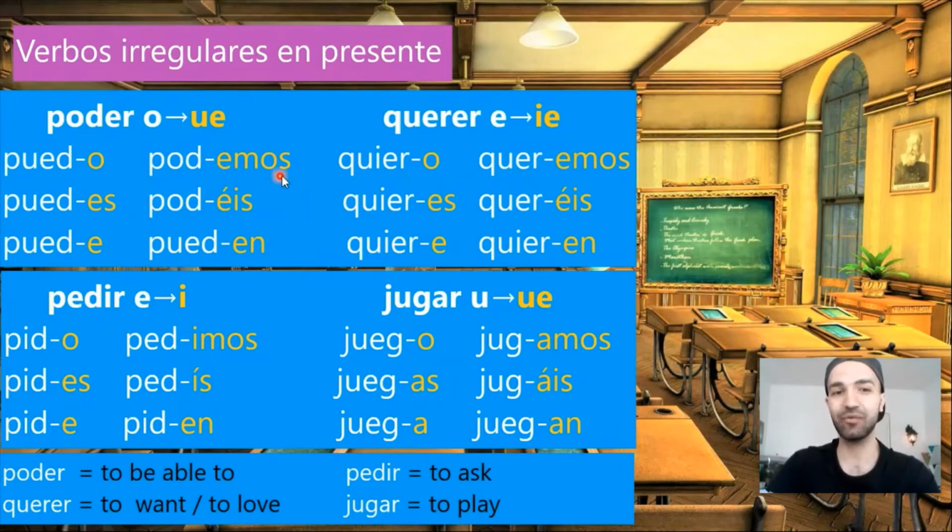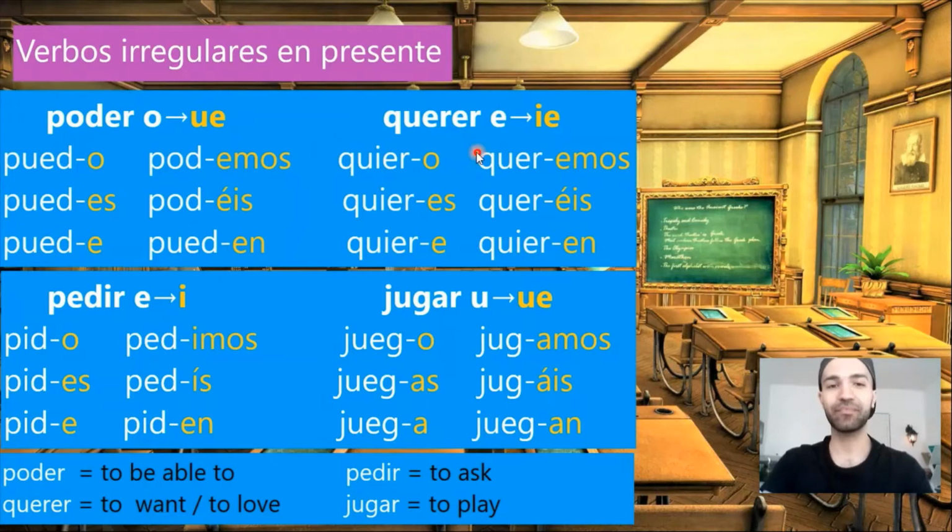Podemos, podéis, because poder ends in -er. So we repeat one more time. Yo puedo, I can. Tú puedes, you can. Él puede, he can. Nosotros podemos, we can. Vosotros podéis, you can. Ellos pueden, they can.